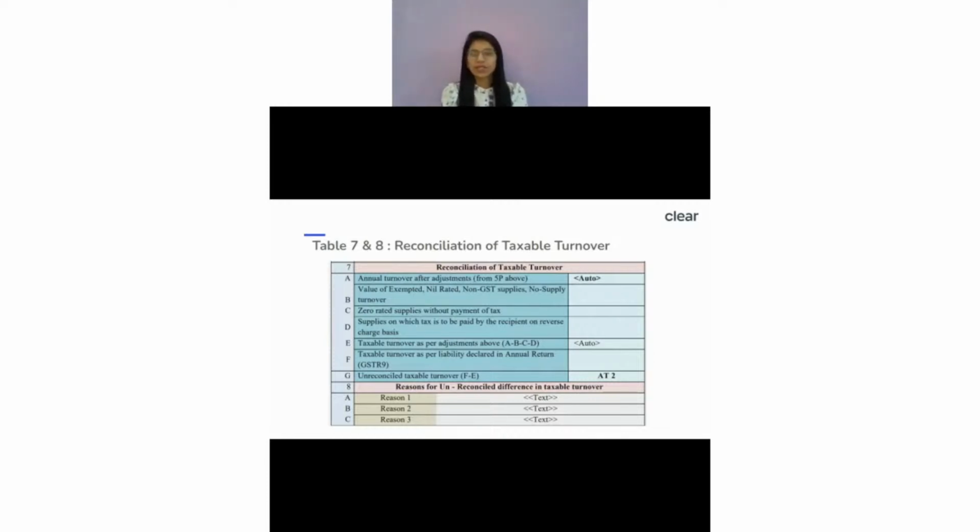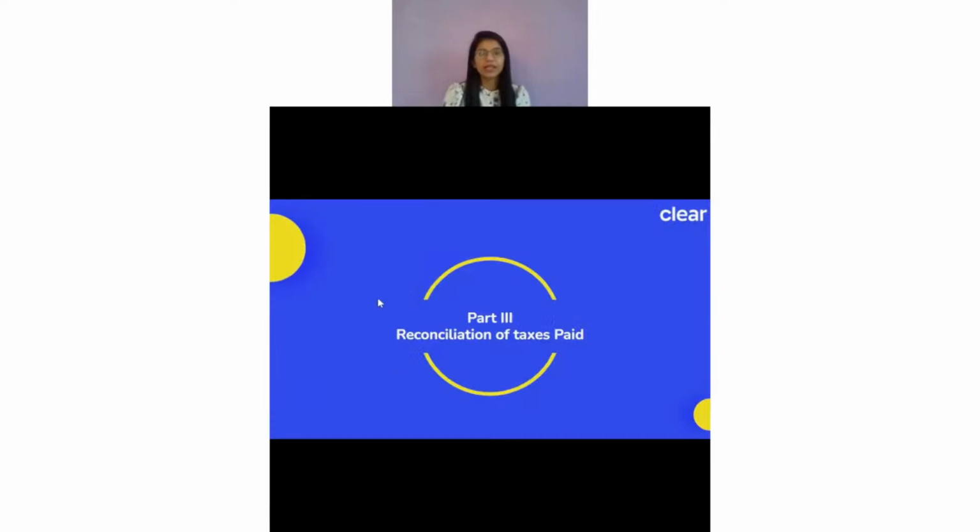Another question from Rajan, who is asking, can we adjust the difference in turnover in table number 9? Rajan, adjust the difference in turnover in table number 9. Exactly. Sorry, I could not get your query. Is it table 9 or are you talking about the GSTR-9?